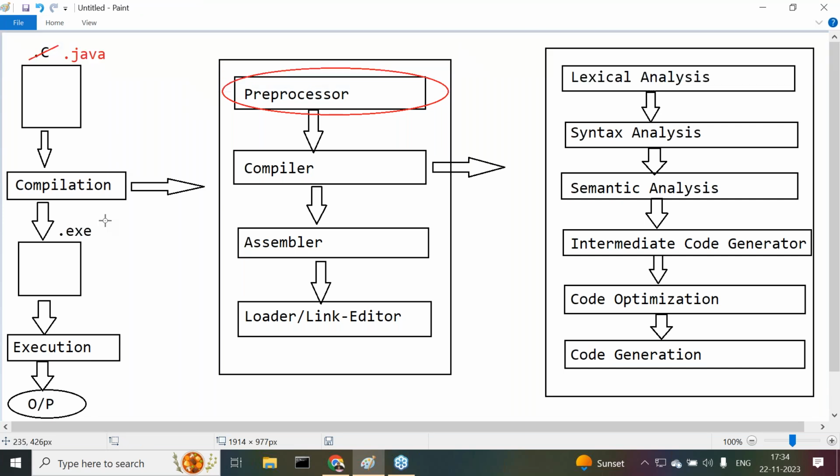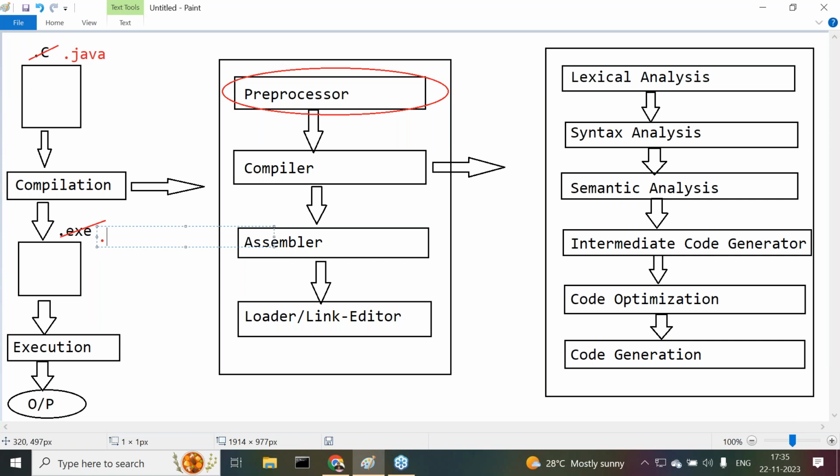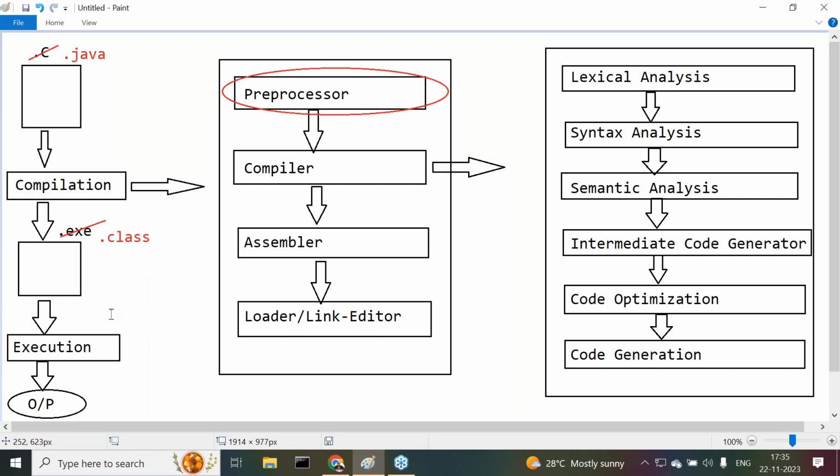After this, please remember this. In the case of C and C++, after compilation of the C program, what files are we getting? .exe files, either directly or indirectly. But remember, in the case of Java, if we compile any Java file, we get .class files. Understand it clearly. When we execute this .class file, we get the output. So we compile the Java file, get a .class file, and then get the output.